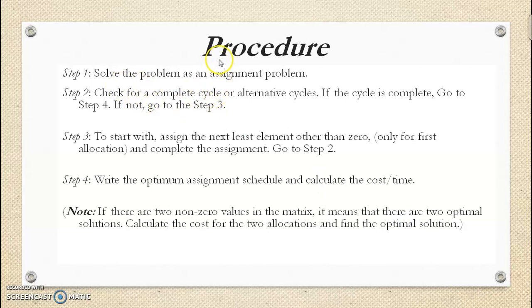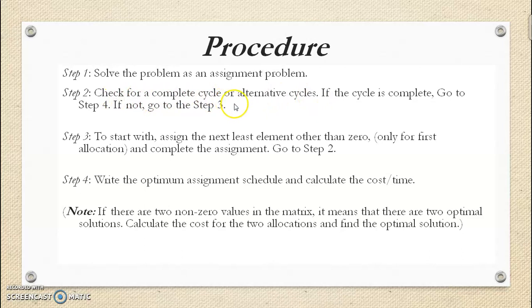Hello friends, now let us discuss the procedure for solving a traveling salesman problem. In step 1, let us solve the problem as an assignment problem. Simply, we obtain the solution for the traveling salesman problem usually by the Hungarian assignment method. Once we get the optimum solution for the assignment problem, we have to check for a complete cycle or alternative cycles, as the salesman has to travel from one city to another and cover all the cities without visiting a city twice. Therefore, we should get a complete cycle.